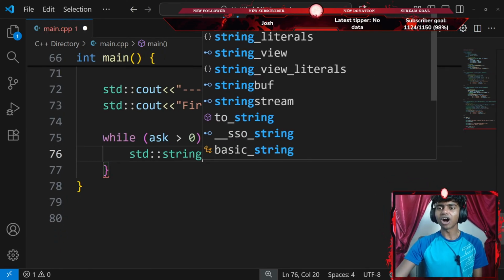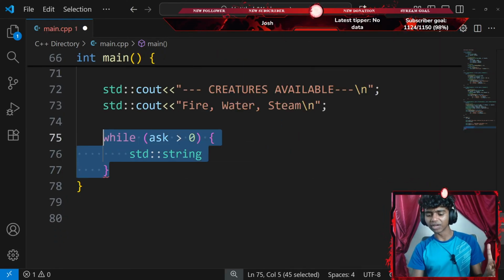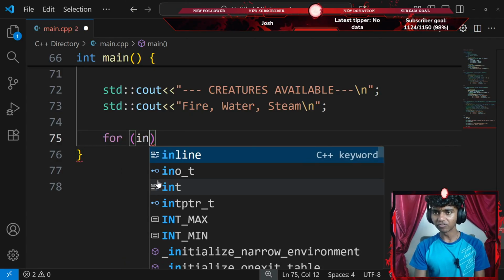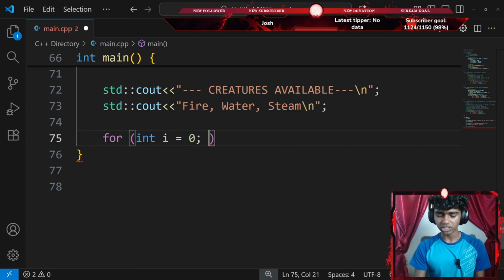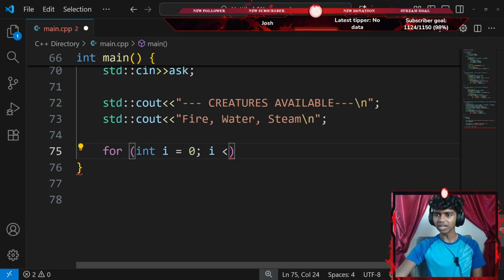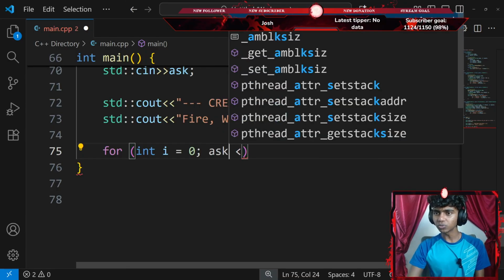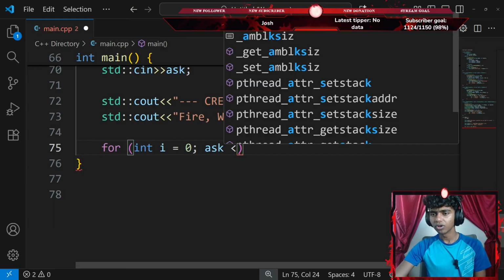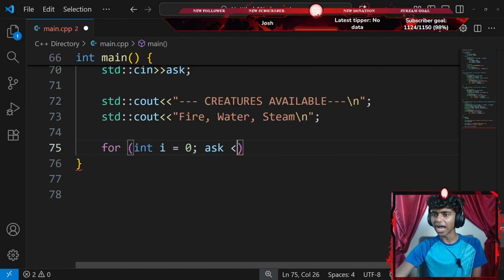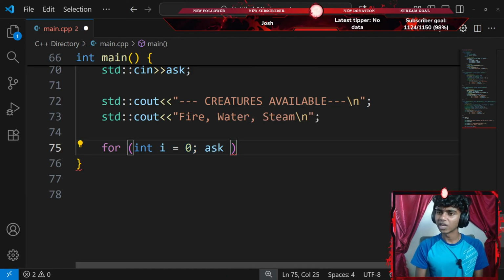Okay, here's the thing, guys. Honestly, I think I want to use a for loop this time for asking the user. I did use a while loop last time, so I'll use a for loop. I'll go with something like for every integer i which equals 0, while my i is less than, and, guys, I forgot how to do this with a for loop. Hold up, let me think.